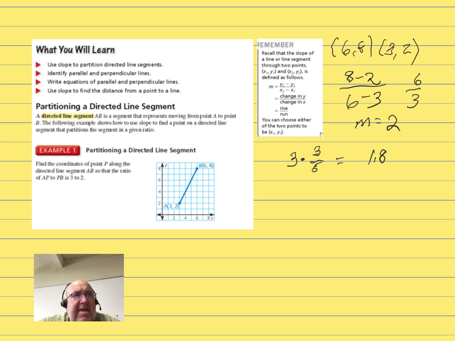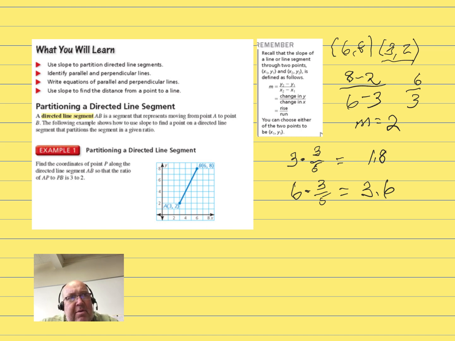Likewise, we're going to take our y portion, which is 6, and multiply it by 3 over 5. And we're going to get 3.6. Finally, we're going to take our 2 lower coordinates and we're going to add what we got to those.